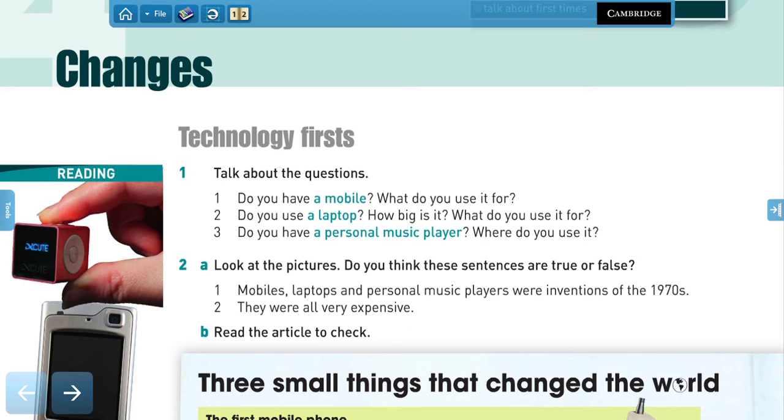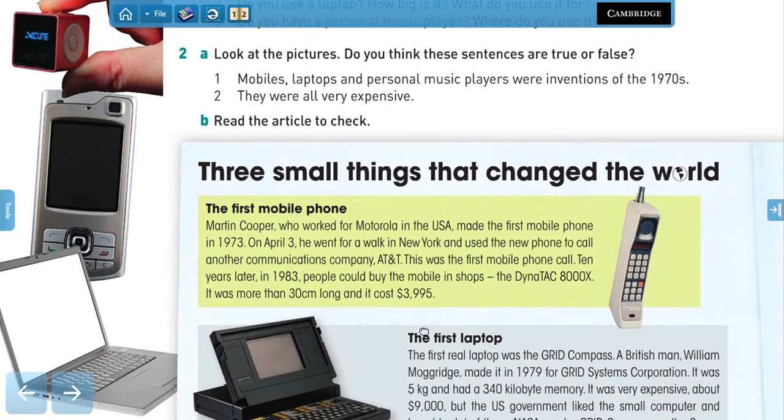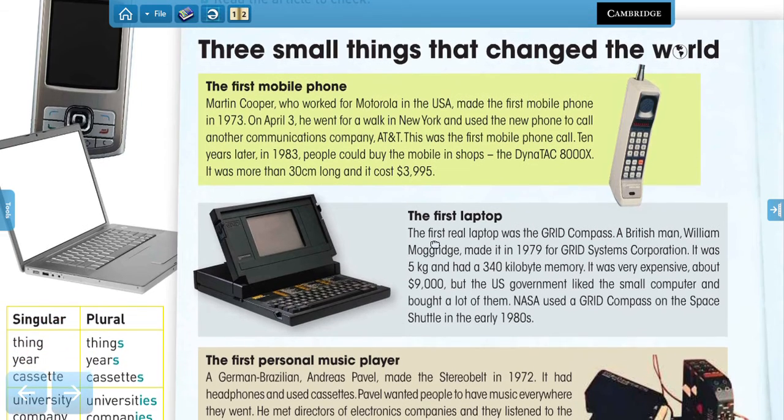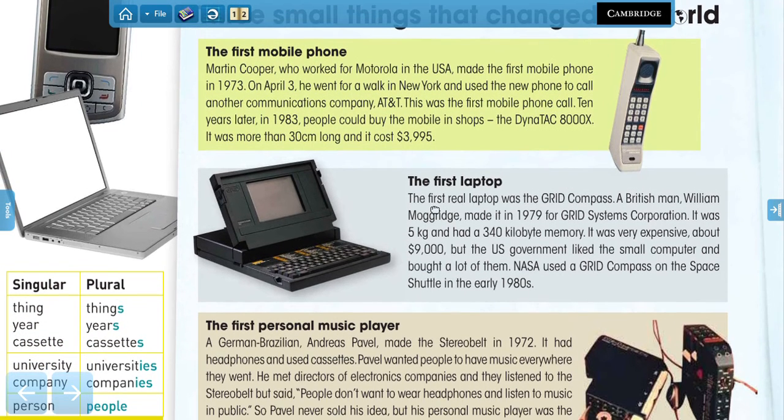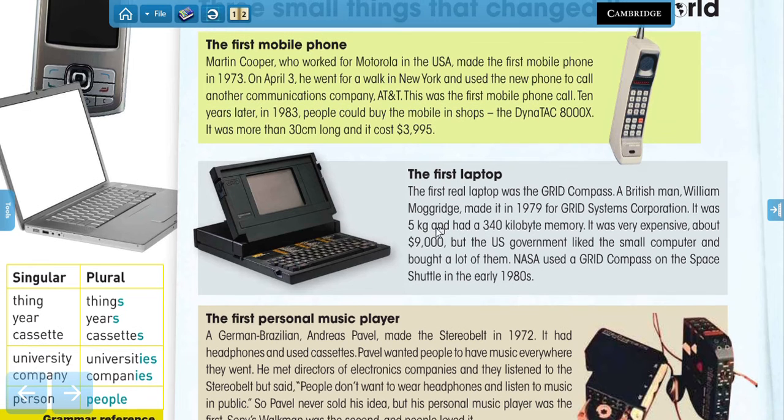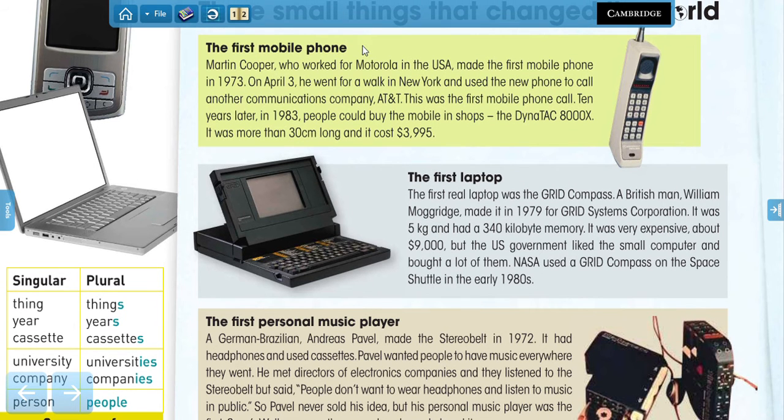Now, we're going to read about 3 small things that changed the world. We're going to read about these different inventions, right? So let's see. We have the first mobile phone, and I'm going to read these for you, all right? Martin Cooper, who worked for Motorola in the USA, made the first mobile phone in 1973. On April 3rd, he went for a walk in New York and used a new phone to call another communication company, AT&T. This was the first mobile phone call.